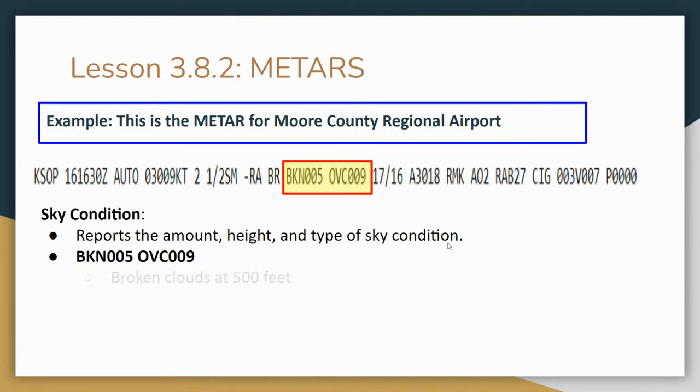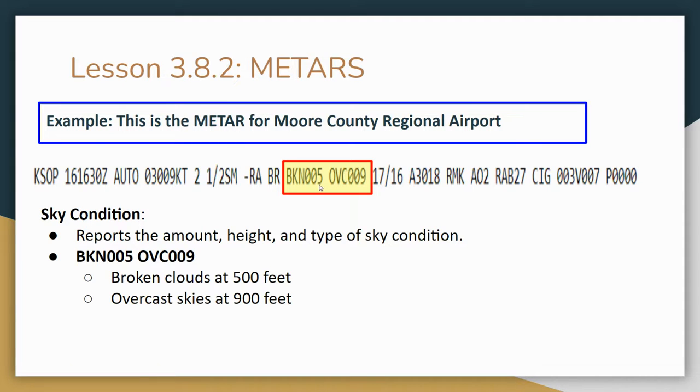Next is the clouds. So here's the cool thing about the clouds. It's a lot like on our sectional charts where we have to add 2 zeros. So you see BKN, that stands for broken clouds. Remember in the weather section, we talked about how with the clouds, we split the sky into 8 parts. And if 5 to 7 of those 8 parts have clouds in them, we call that broken clouds. Overcast would be all 8 out of 8 parts have clouds. Remember, if there's broken clouds or overcast clouds, that creates a ceiling.